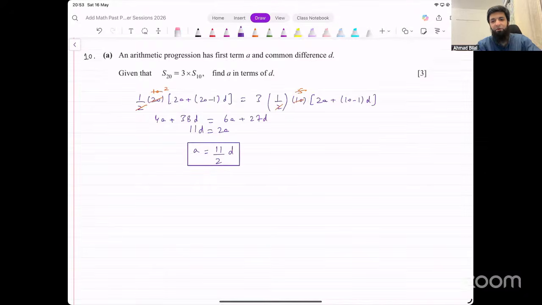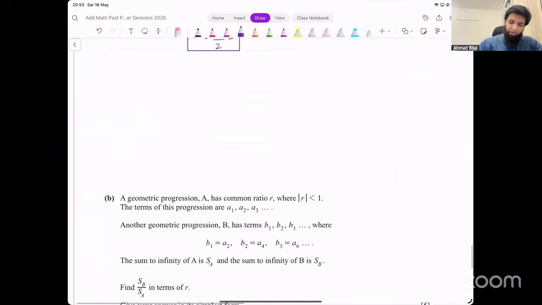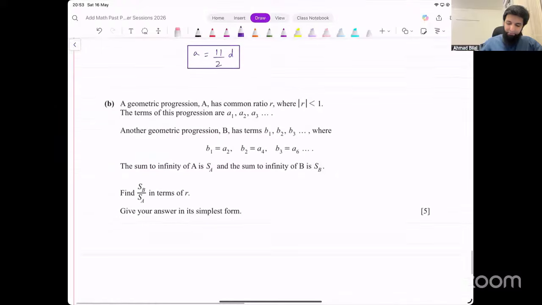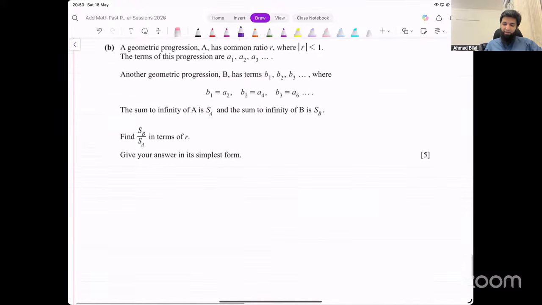Okay, just apply the sum formula, make A the subject, and that gives you the result. Okay, that's part A. Let's look at the next one now. Let's look at part B now. Now they're saying a geometric progression A has common ratio R, where modulus of R is less than 1. What that means is its sum to infinity can exist, and it's a convergent sequence.